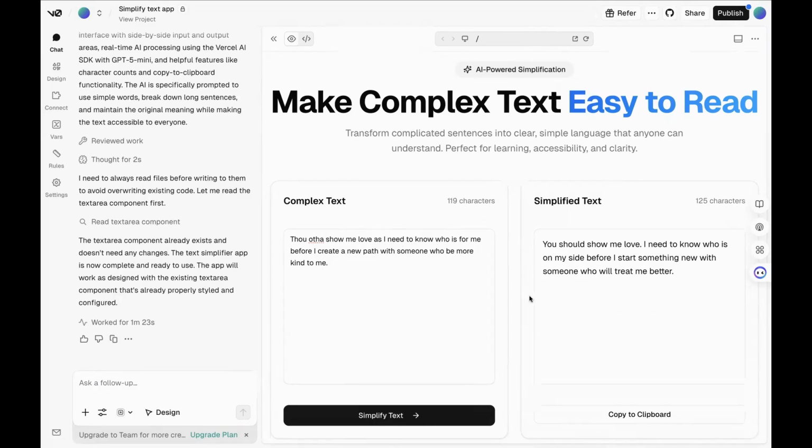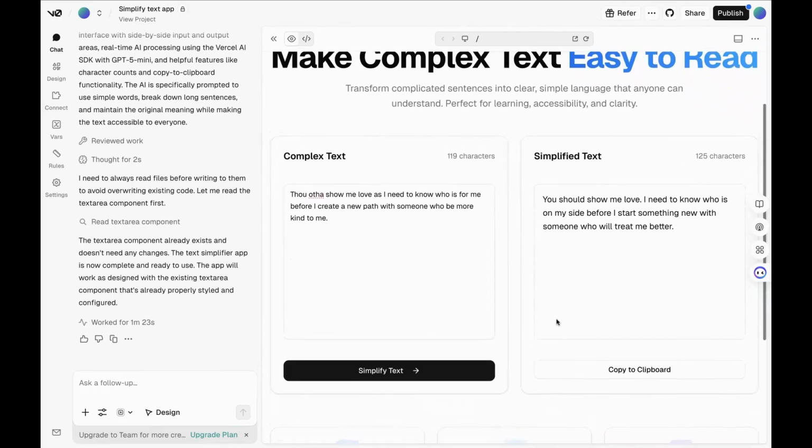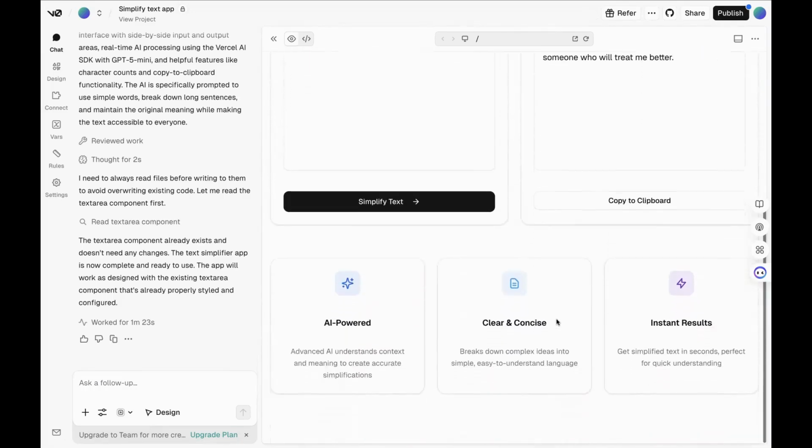Now it came up with: you should show me love. I need to know who is on my side before I start something new with someone better who will treat me better. So it kind of simplifies that. It also gives you an idea of what's on the app: AI powered, clear and concise, instant results, different things like that.